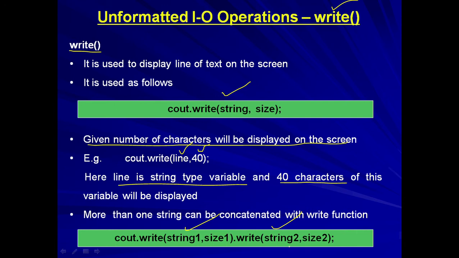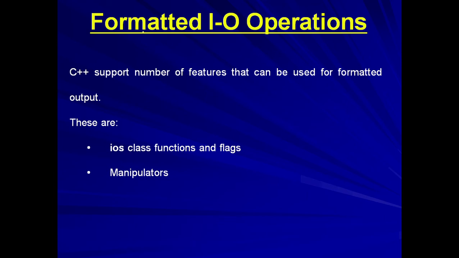So by this time, we are through with the unformatted input output operations in the form of cin, cout, get, put, getline, and the last one is the write function. Now we shift to formatted input output operation. C++ supports a number of features that can be used to format the input or output.